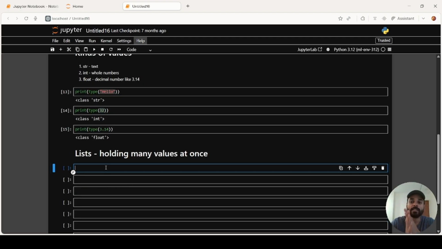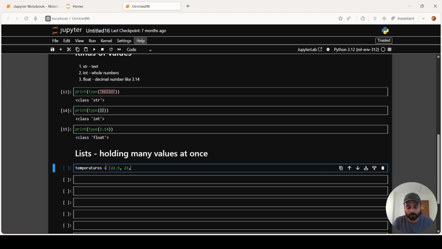So till now we have seen a variable being assigned a single value. It is either a string or an int or a float. Now let's suppose I want a variable which can hold multiple values, and the answer to that is list. Let's say you have temperatures and you need to fetch in different temperatures of a particular day.